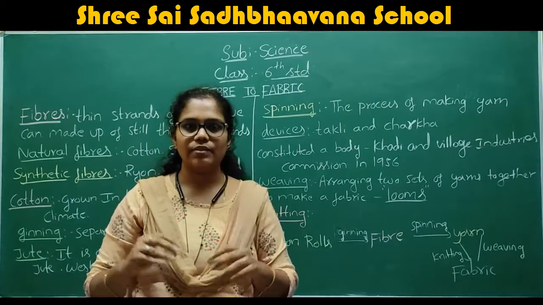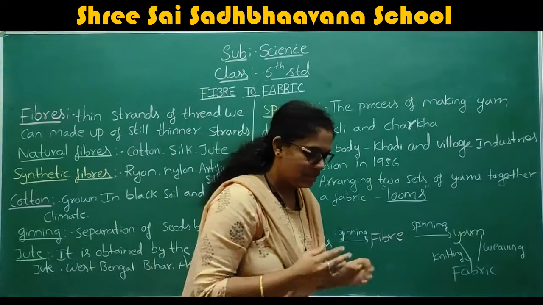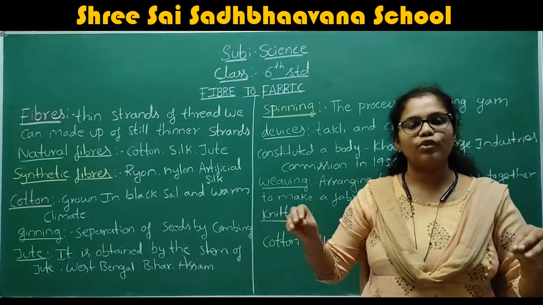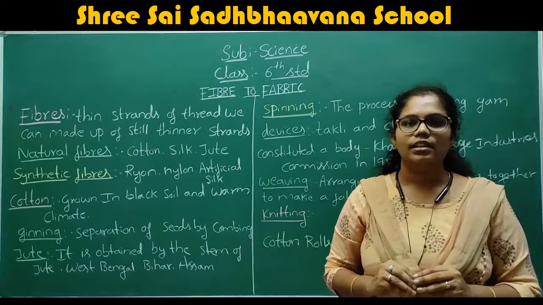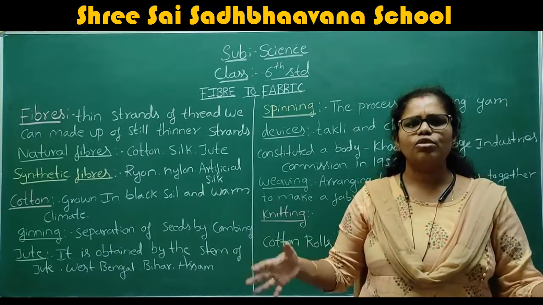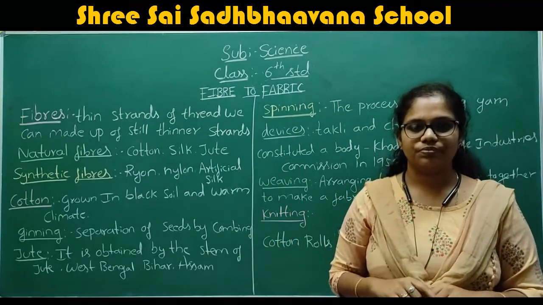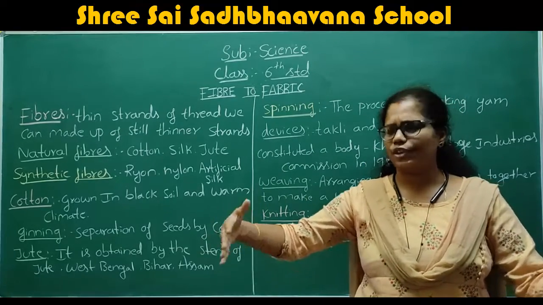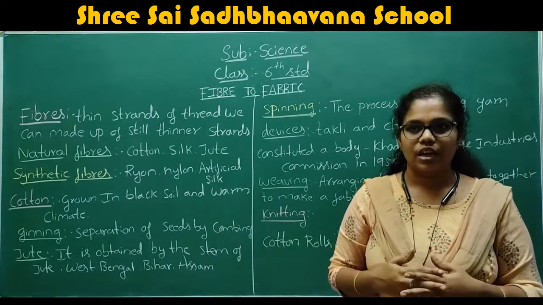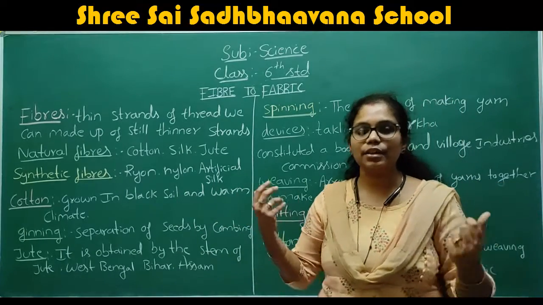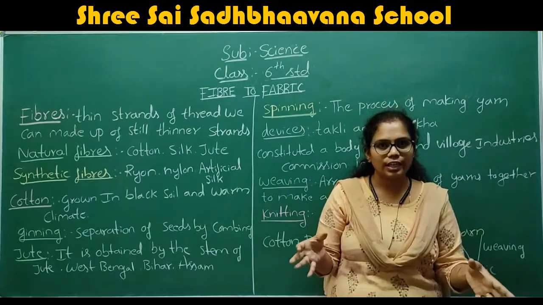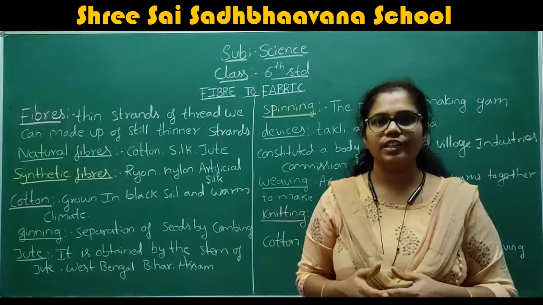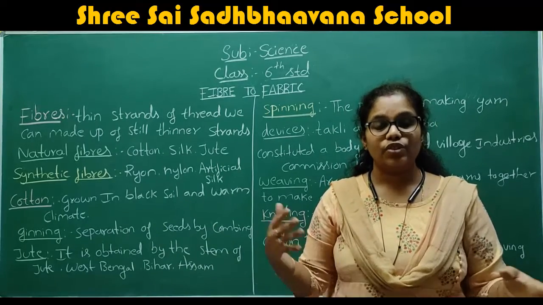Otherwise, take another example. You and your family members, like your parents, go to the shop. In the shop, if you tell the shop member that you want some cloth, they put out a lot of varieties of cloth, different types of cloth, for you. How can you tell which cloth you want, or how can you identify that this particular cloth is the one you want?